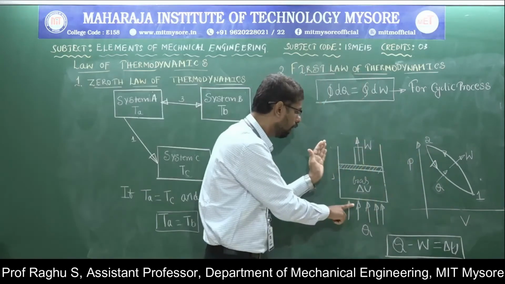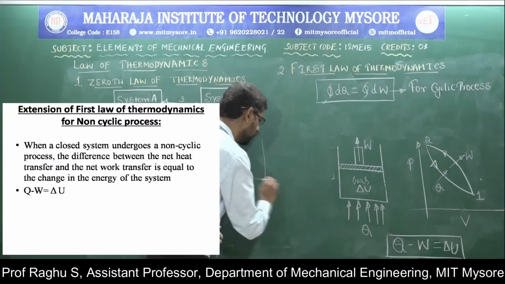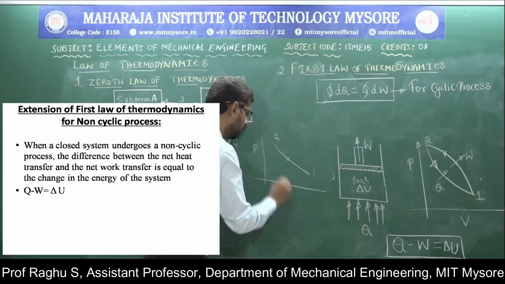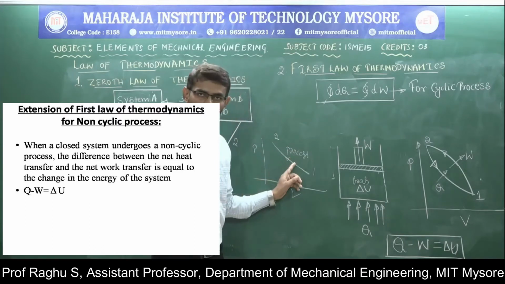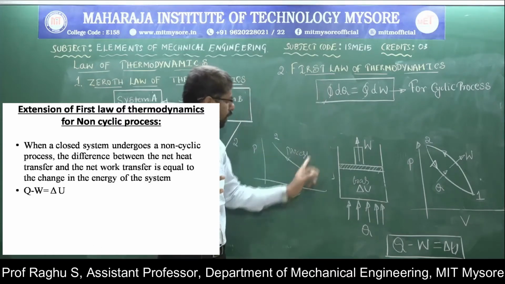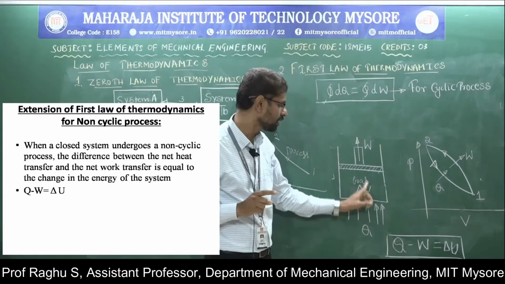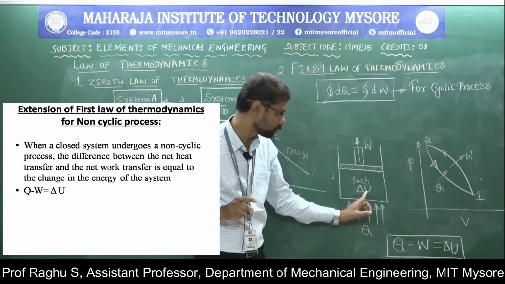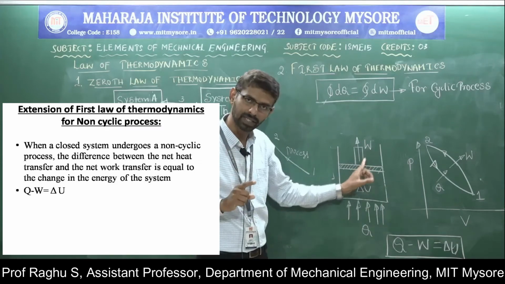Next, coming to the non-cyclic process. Here, this is the non-cyclic process, from P to B. So this is the first law of thermodynamics for a non-cyclic process. Consider a gas in a piston-cylinder arrangement. When heat energy is supplied to the gas, some amount of work is done by the system.